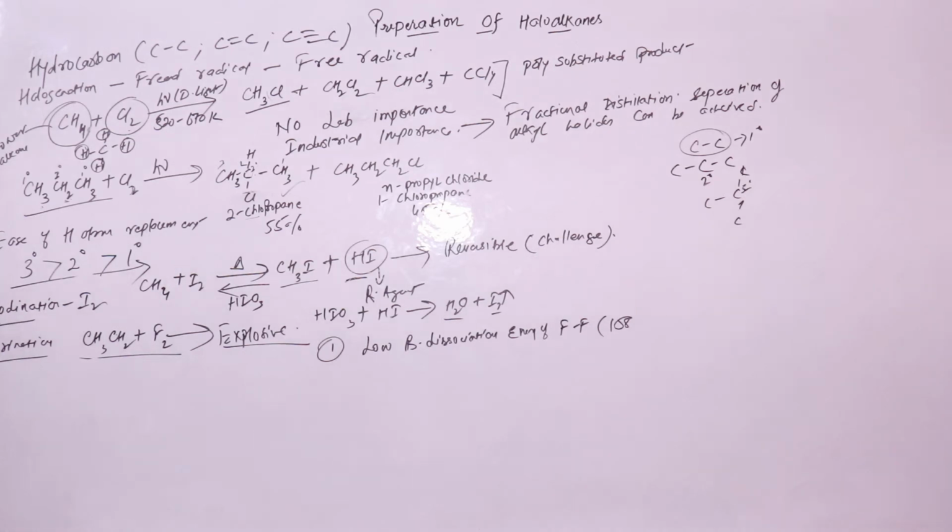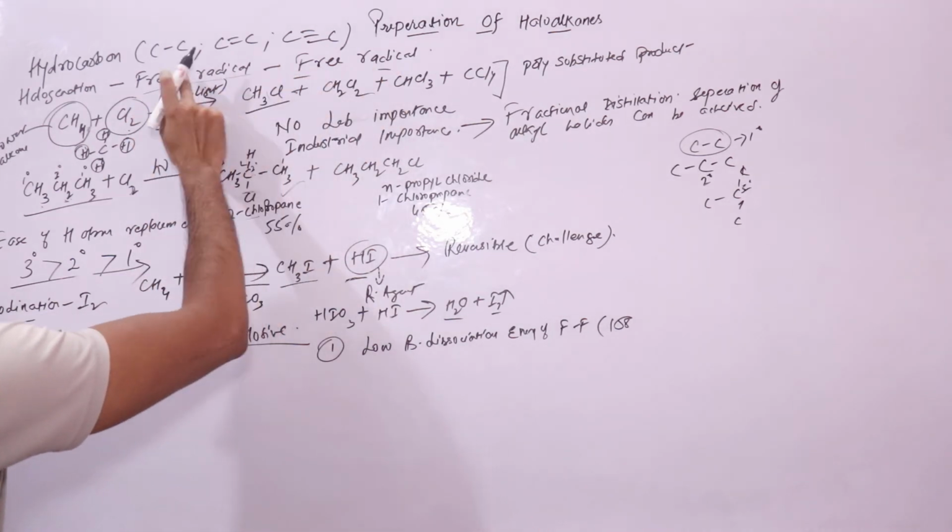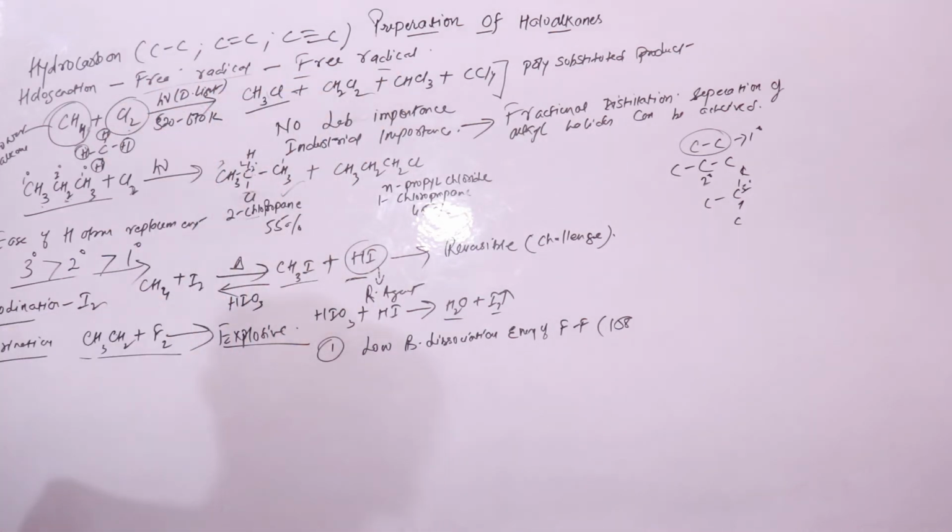And the second reason is that this reaction proceeds via a free radical mechanism, and in the free radical mechanism, one of the steps is highly exothermic.